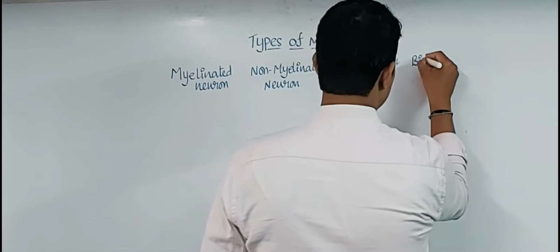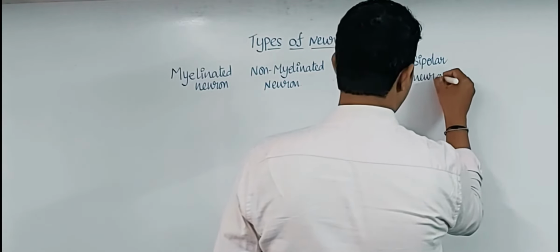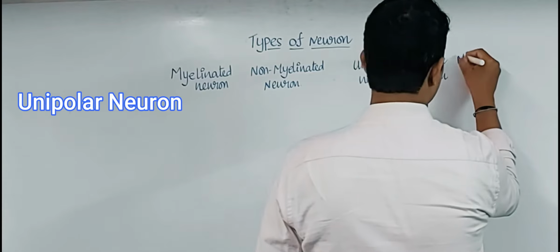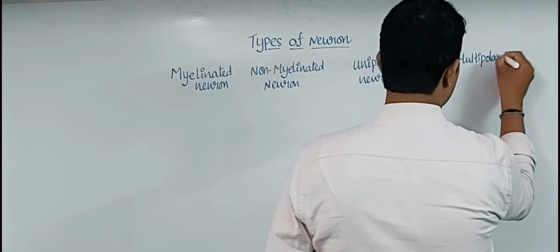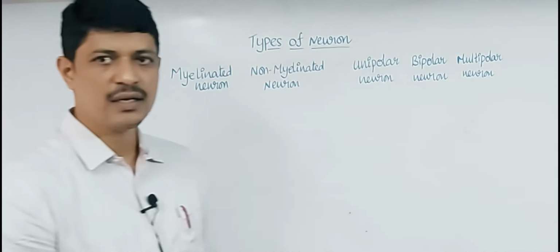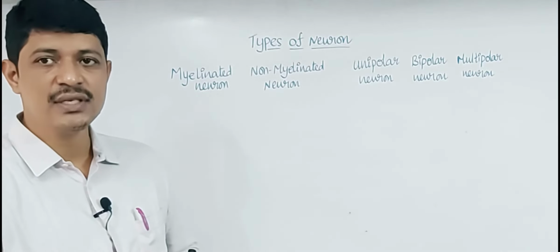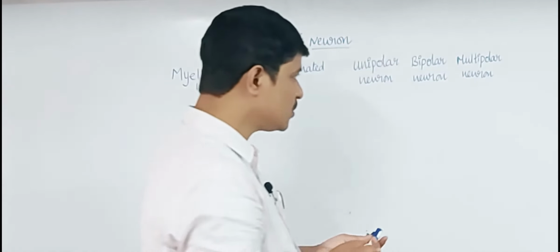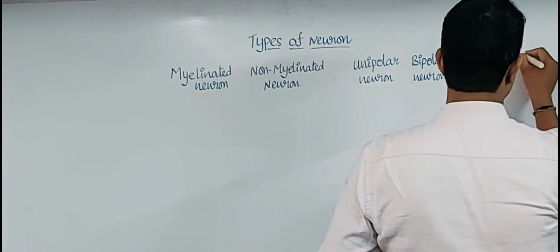and the second one is bipolar neuron, and multipolar neuron. Now, regarding the functions of the neuron, they are divided into three types.